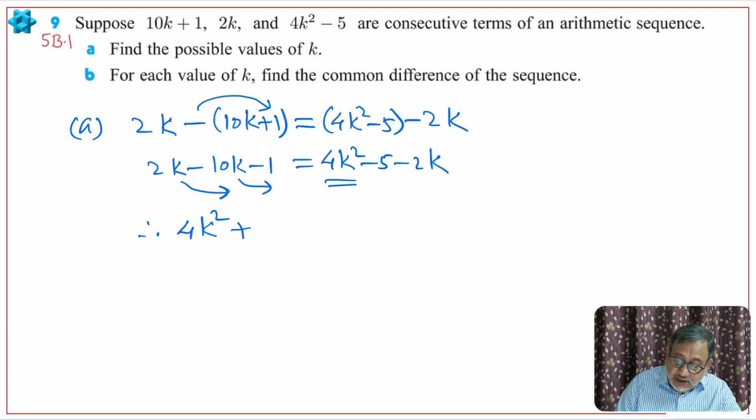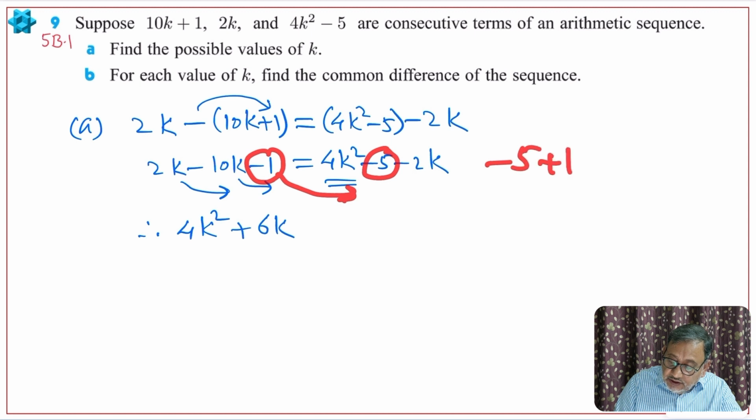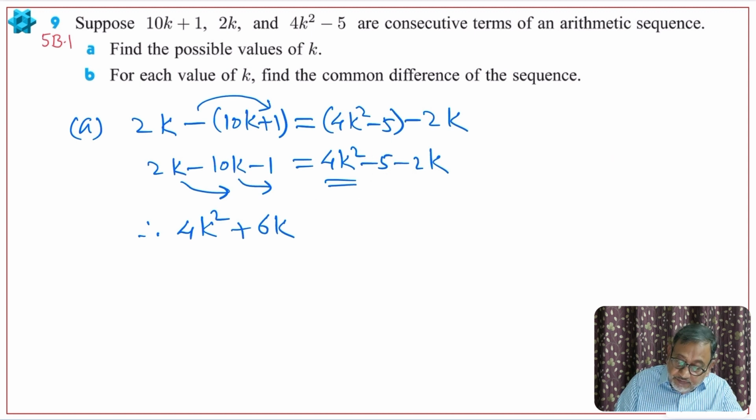So 4k square plus 6k. Then I'll also bring this minus 1 here, so it will be minus 5 plus 1. Minus 5 plus 1 will give me minus 4. Okay, so 4k square plus 6k minus 4 is equal to 0. I can divide by 2, or I'll keep it like that, because using GDC I can find it. Here you can use GDC, or let us see manually also how you can do it. I'll show you the GDC method.